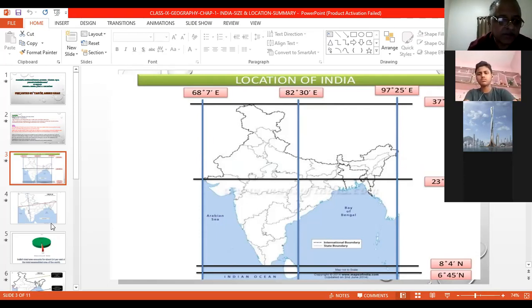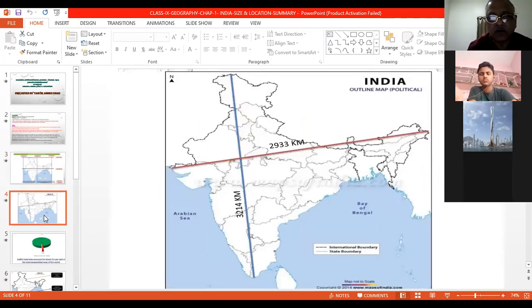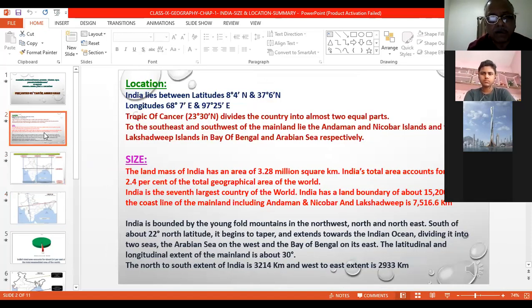If you see another map, in the southeast there is the Bay of Bengal, where you find the Andaman and Nicobar Islands, and in the southwest, in the Arabian Sea, the islands of Lakshadweep. So these are the two island groups which are part of India. To the southeast and southwest of the mainland are the Andaman and Nicobar Islands and the Lakshadweep Islands in the Bay of Bengal and Arabian Sea respectively.